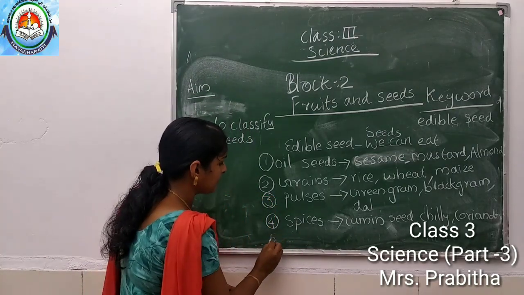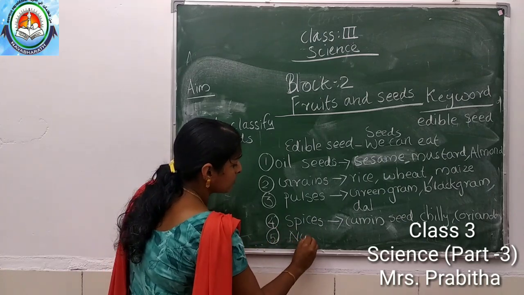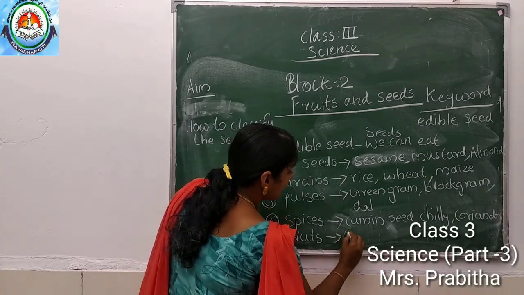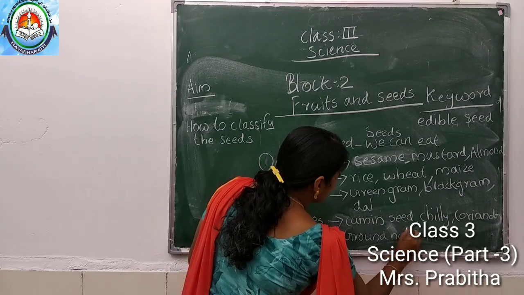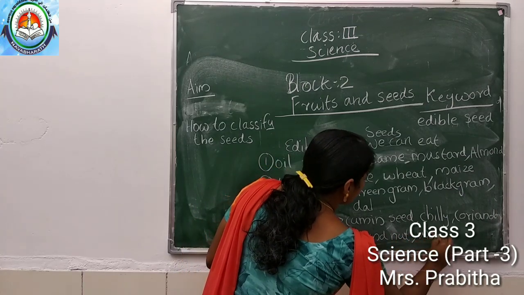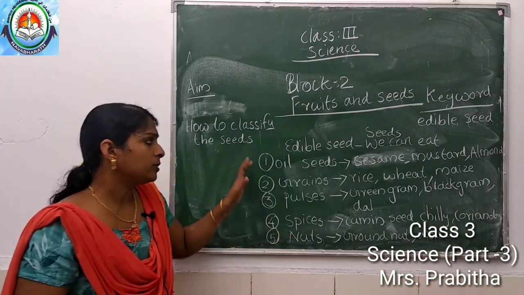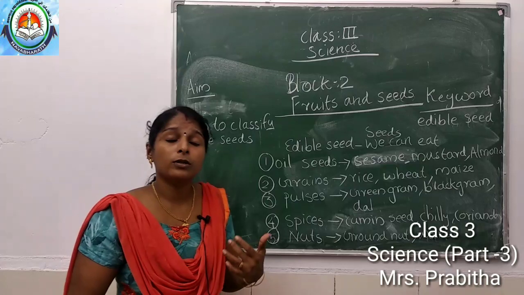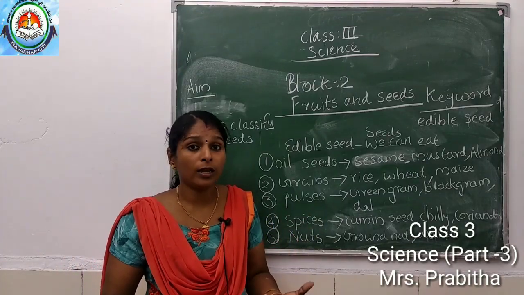Next we can write the next classification, that is nuts. So the nuts are groundnut, walnut. Walnuts are examples for nuts. So these are some seeds we use to eat, and we also use them for other purposes, that means to make oil.